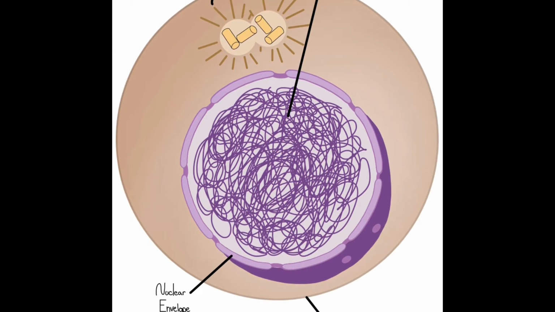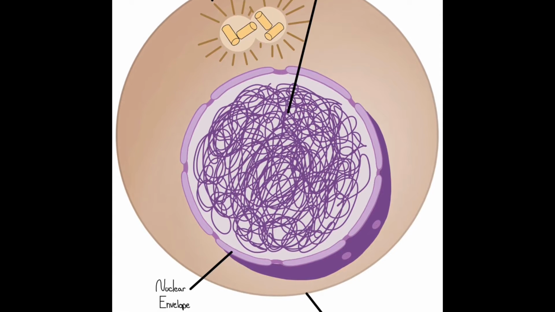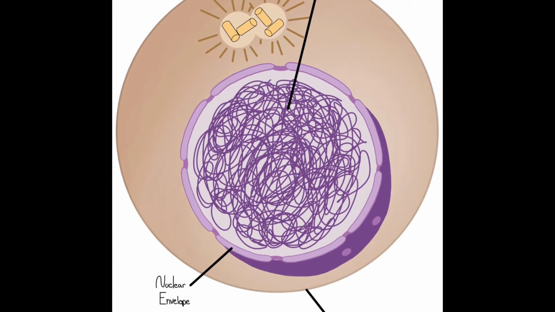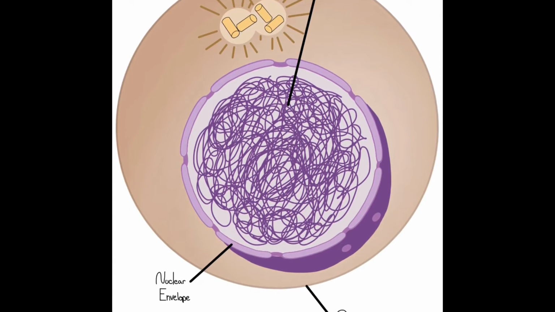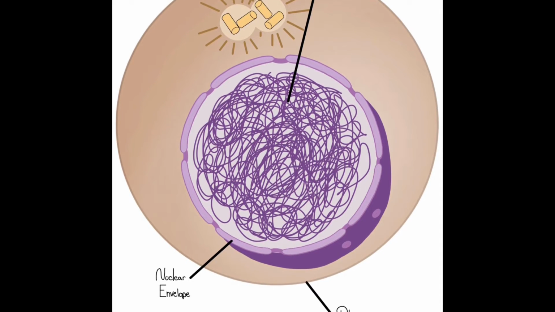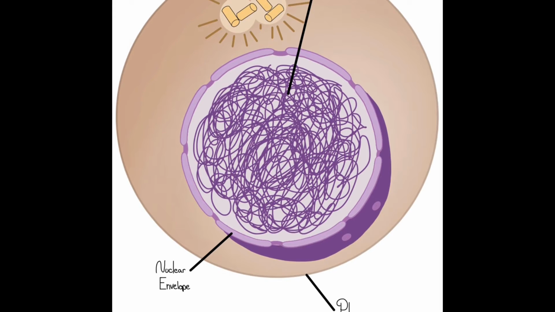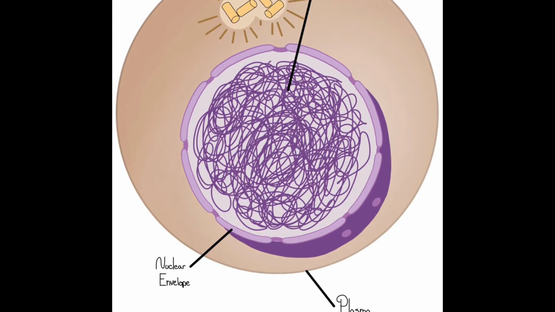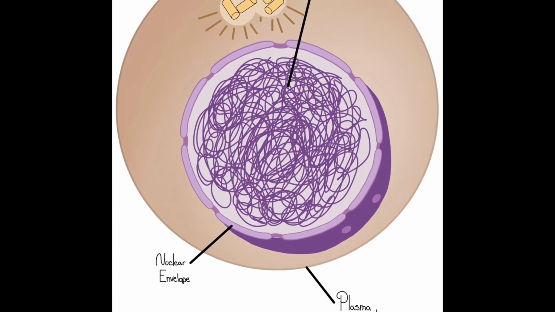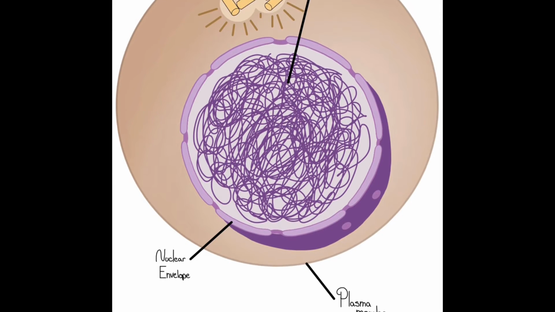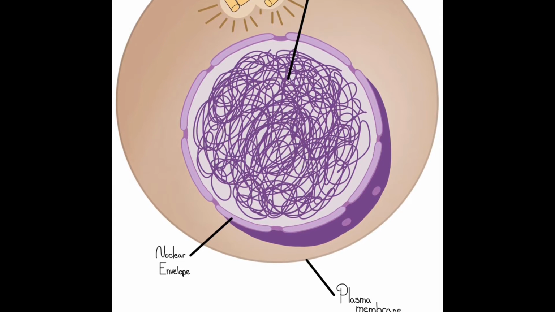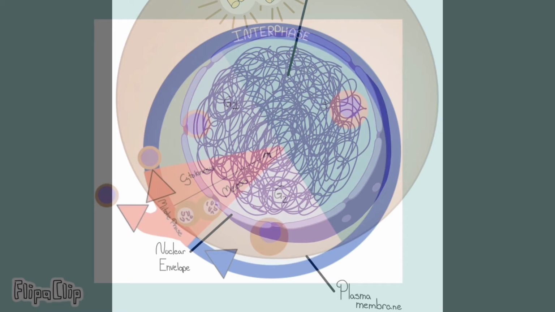Then if the cell decides to continue to divide, it will pass to the S stage where it will replicate its DNA in a process called DNA synthesis. After the cell copies its DNA, it will become a diploid cell, thus it carries 2 sets of chromosomes. The chromatids are then joined together at the centromere. After the cell duplicates its DNA, it enters the G2 stage and prepares for cell division.